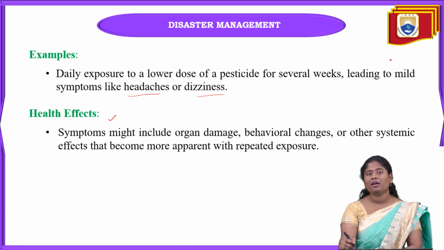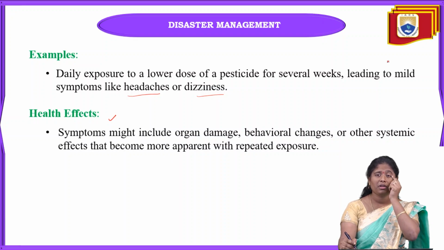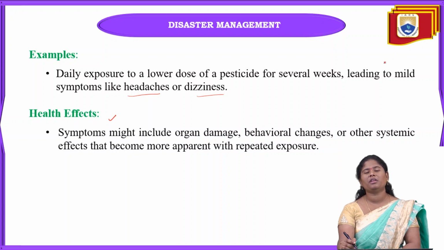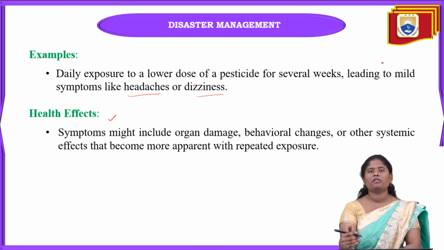And in these health effects, what are the symptoms we will see when exposed to subacute toxicity? Some may suffer from organ damage and behavior changes. Why?